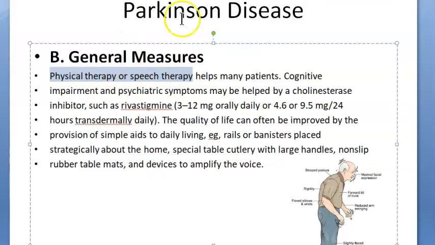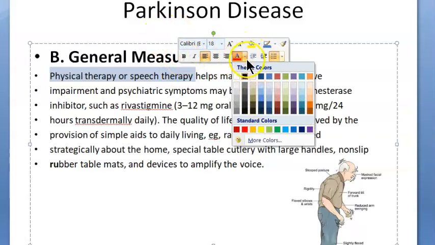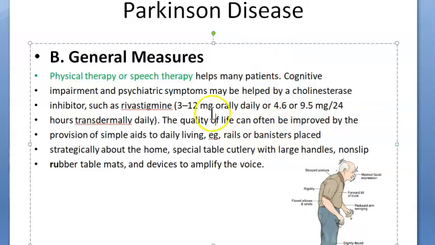You need to get marks, don't you? So yes, speech therapy and physical therapy.